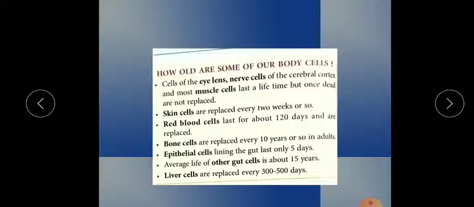Now, how old are some of our body cells? Our eye lens, nerve cells of the cerebral cortex and muscle cells divide only during the lifetime, but once they are dead, they are not replaced. I have already explained these things, but I am explaining again. Skin cells are continuously dividing every 2 weeks. RBC, I told you, have a lifespan of 120 days and are easily replaceable. Bone cells are also replaced every 10 years, in adults also, but not in that duration.